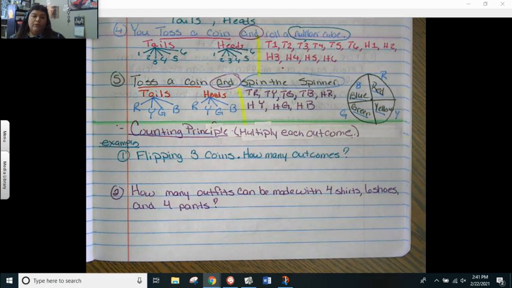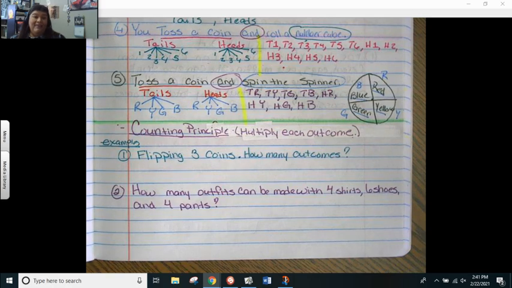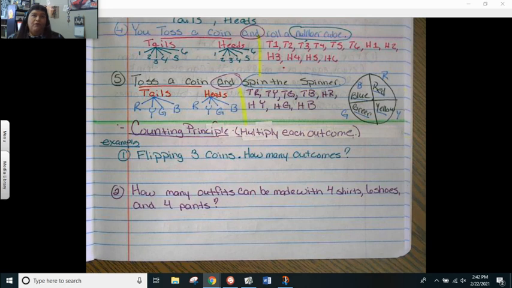Okay? So all the outcomes here come out to 1, 2, 3, 4, 5, 6, 7, 8. I can have 8 different combinations. Okay? 8 different combinations by tossing a coin and spinning that particular spinner. That's how Sonic, if you ever go to Sonic and they say we have over 1 million different combinations, that's how they figure out the combinations.